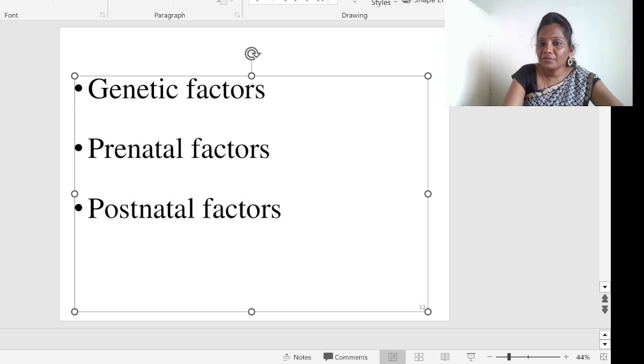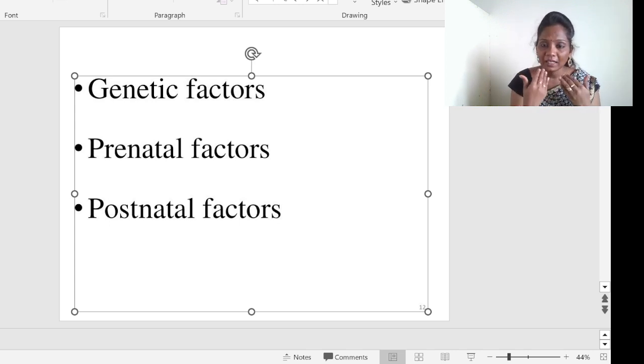Genetic factors: everybody knows that our body physique, color, including eyes and hair color, everything is completely based on our genetic factors. It can be from forefathers or from our parents or even from our cousins. Genetics are carried from one generation to another.